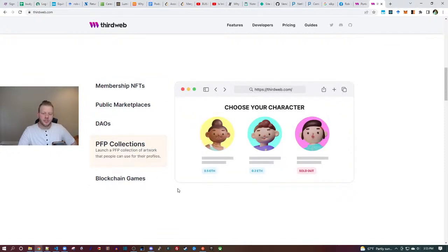And then PFP collections, I think this is talking about profile pics. I think that's what PFP means. Not 100% sure. Yeah, so literally, let's dive in. Got VS Code open here.